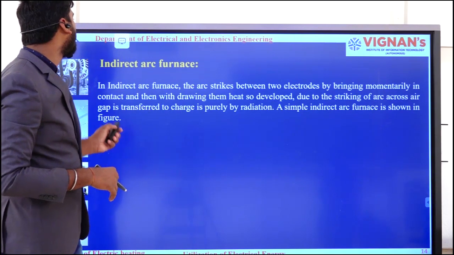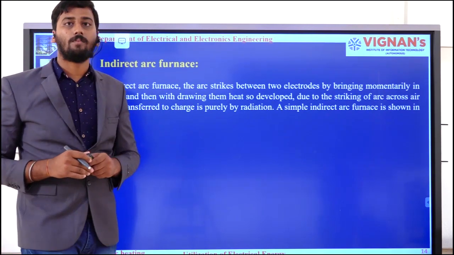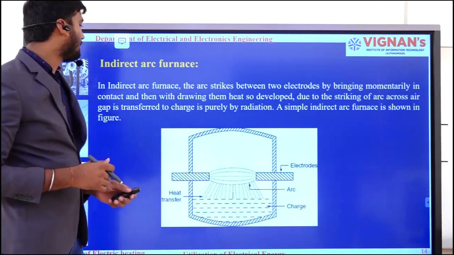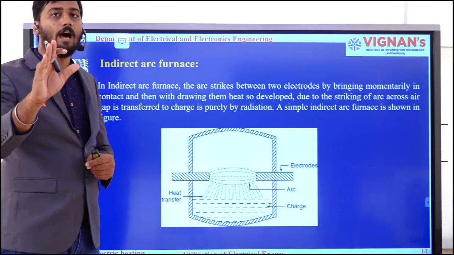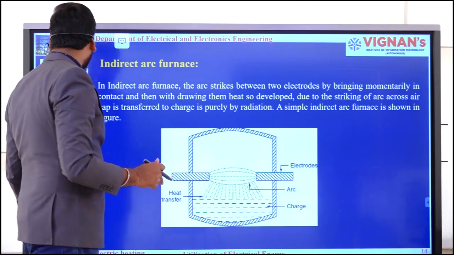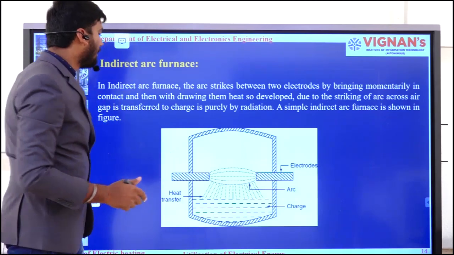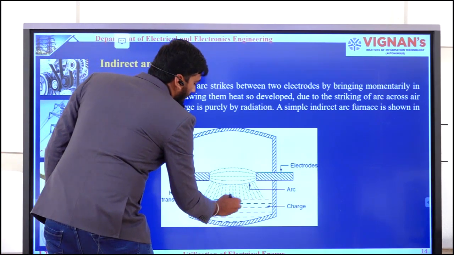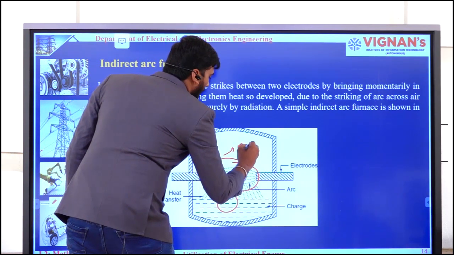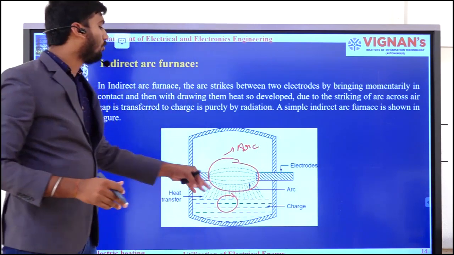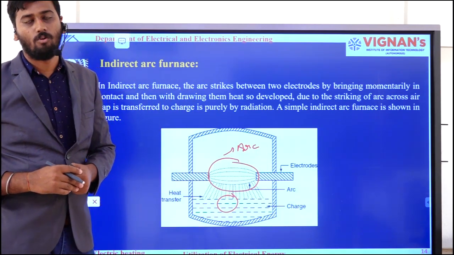Moving on to the next method, that is the indirect arc method. The indirect arc method circuit will look like this. Previously, in the case of the direct arc method, the arc is in direct contact with the charge that is present over there. But here, this is my arc, and that arc is nowhere in contact with the charge.